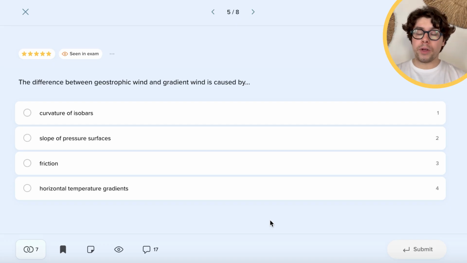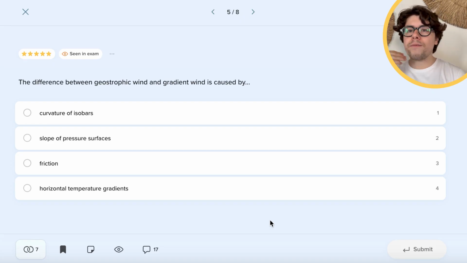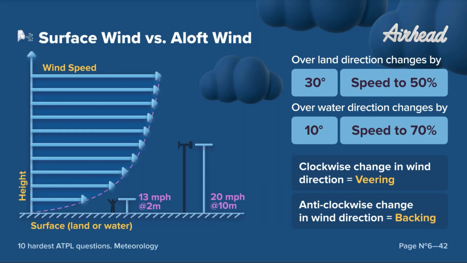Then the gradient wind model adds one more force. Of course, the air is blowing, as you probably remember, clockwise around high pressure areas and anti-clockwise around low pressure areas. And this turning of the air, of course, creates another force, which will be the centrifugal force, the force that has to do with the turning of the airflow. And this is what the gradient wind takes into account. And then we have the last one, which is the surface wind model. This is the wind in which we also take into account the friction force, so the friction between the earth and the wind and the air molecules.